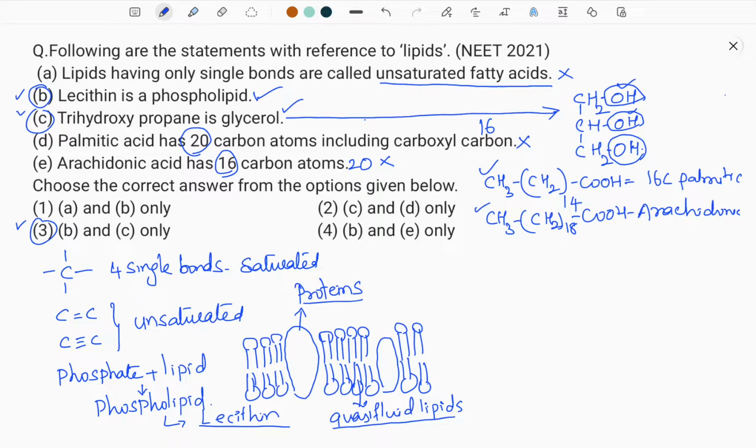So I request you to go through the structures, draw the structures, remember the number of carbons, how the bonds are formed, and everywhere he is testing only about the lipids. I think this is the third question that is being asked from biomolecules. So you can understand the importance of biomolecules, that they were remembering the structures, molecular formula, what is glycine, alanine, serine, uridine, nucleoside, nucleotide, lecithin phospholipid, glucose, deoxyribose sugar, ribose sugar. All this you have to practice, the diagrams along with the number of carbons and the number of bonds also. Then only you can do the question very well.